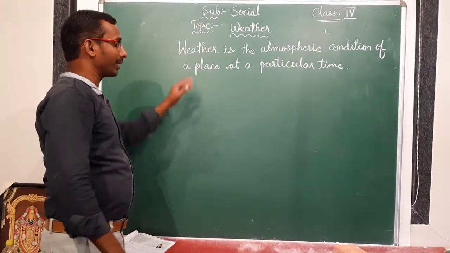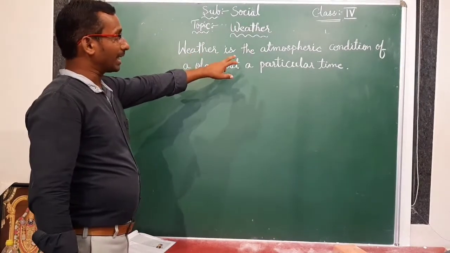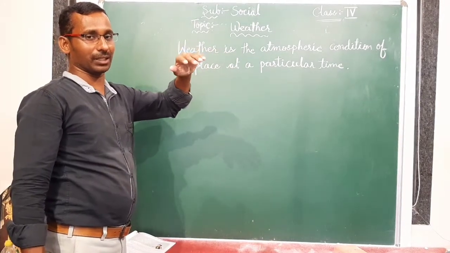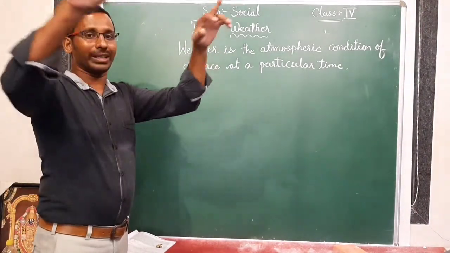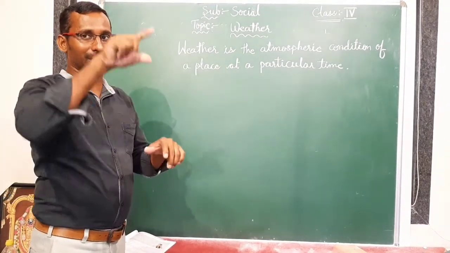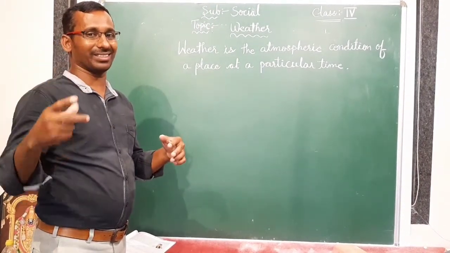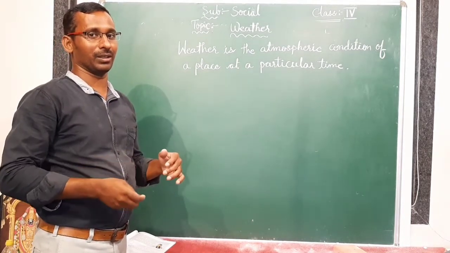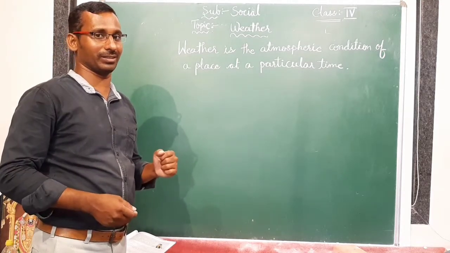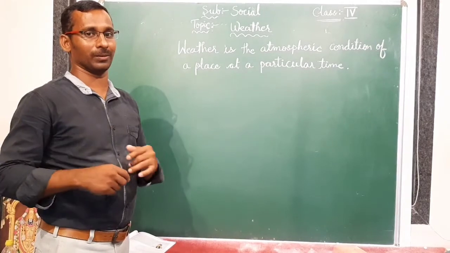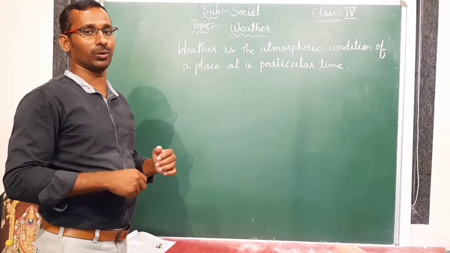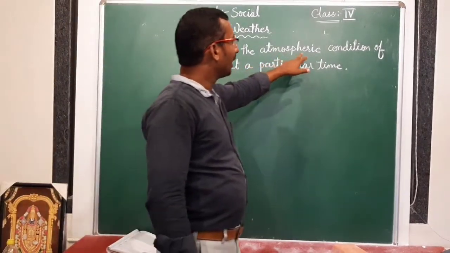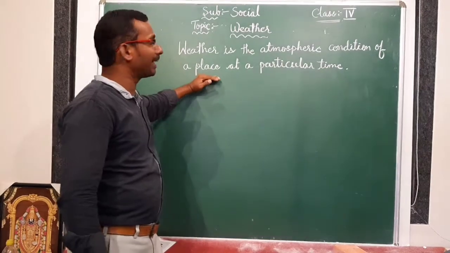Understood everyone? What is weather? Weather is the atmospheric condition. Atmospheric condition means we have one atmosphere here now. How is our atmosphere now? Is it cool or hot? It is changing from place to place. Suppose now a little bit of heat is there. It is not cool, it is not too hot, it is a little bit cool and hot. So that is our atmospheric condition. So weather is the atmospheric condition of a place.